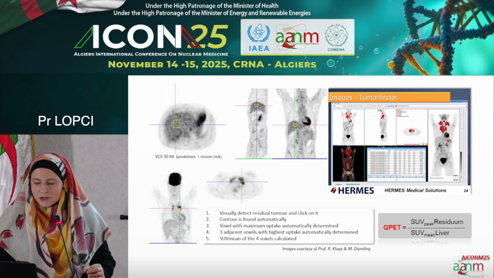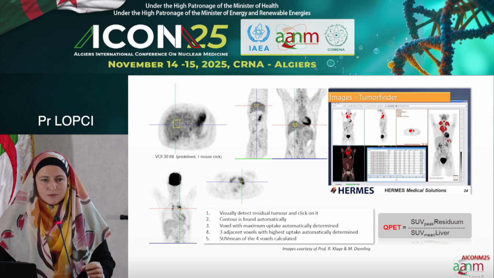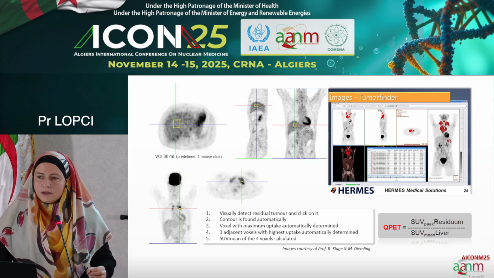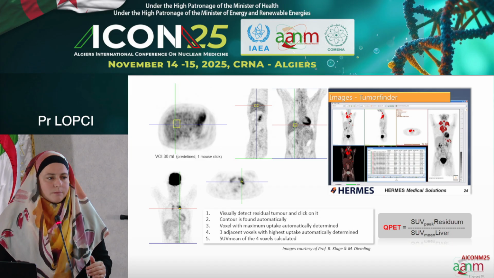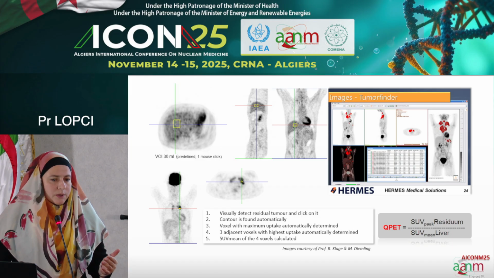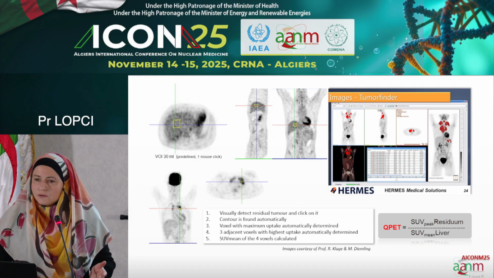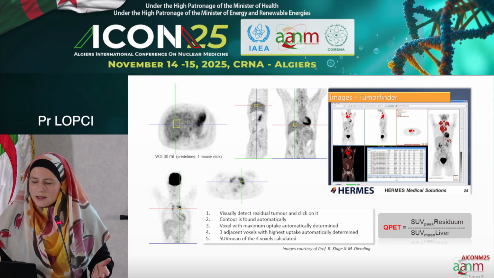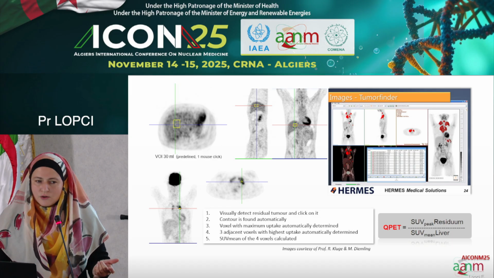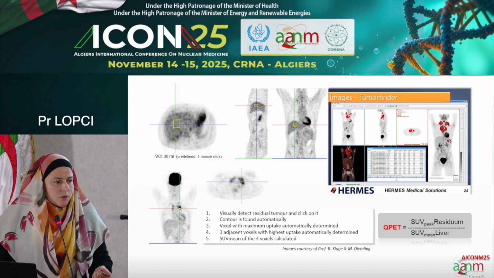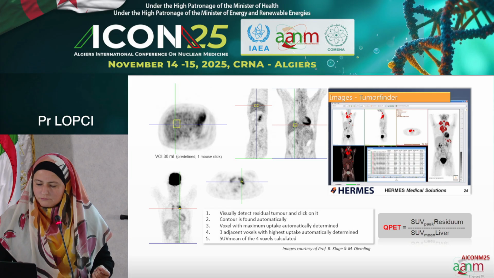The QPET actually uses the uptake in the residuum and relates it to the liver. And therefore, you have some numbers which can be reproduced in any machinery you do it. You don't really need to have the specific image reader from Hermes. You can also do it in your own software where you analyze the PET data.